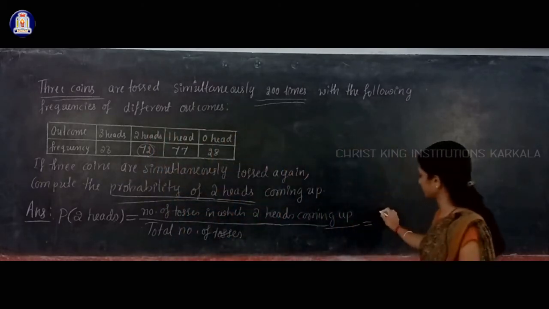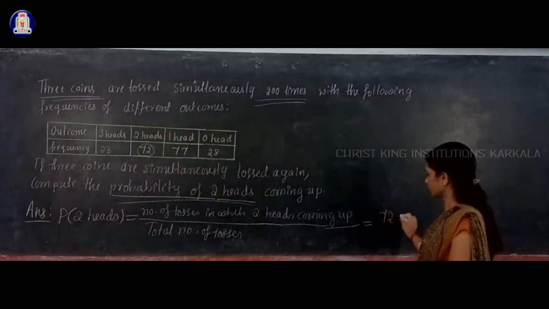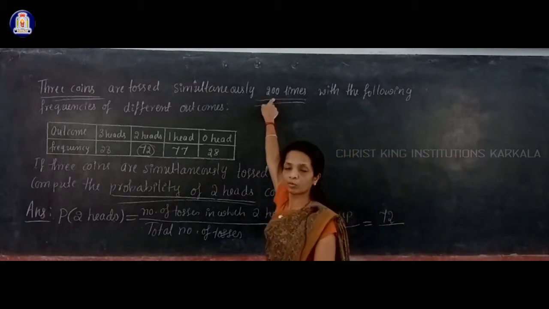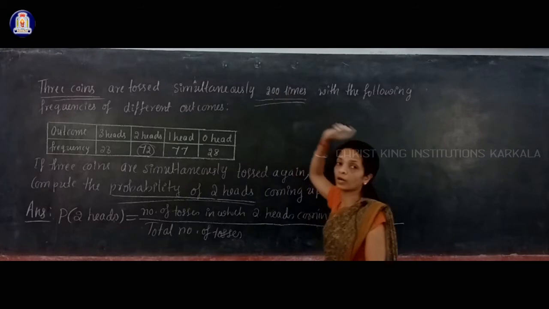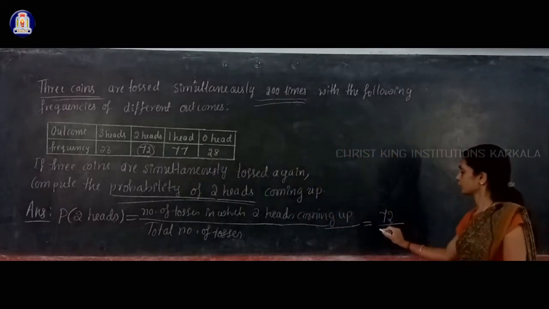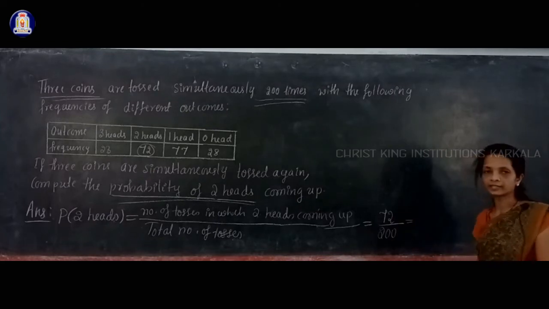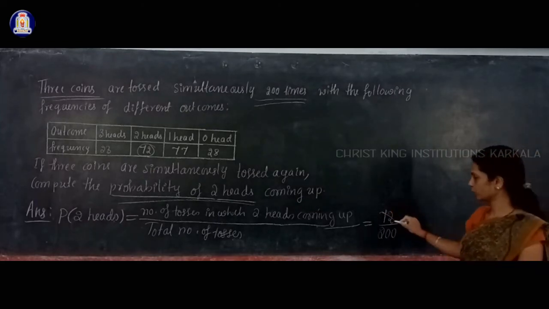So in the numerator, you have to write 72, divided by the total number of tosses. Total how many times tossed? Total 200 times tossed. 72 divided by 200, you can cancel by 2, right? Both are even numbers.